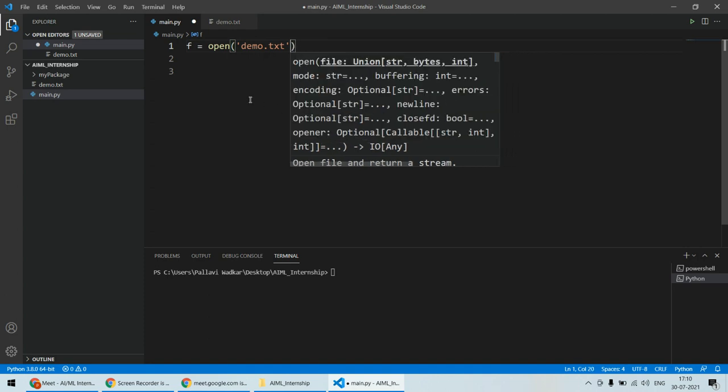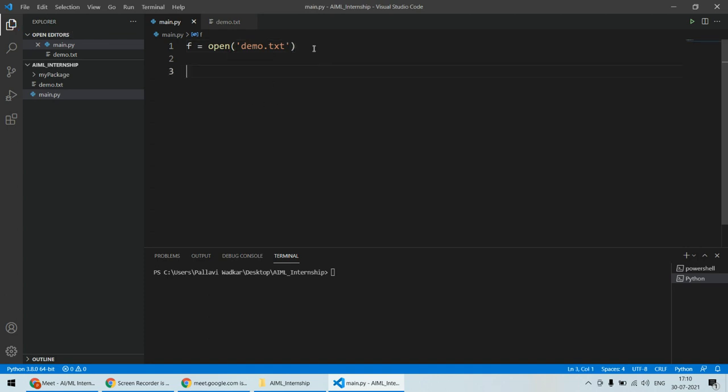And what can the mode be? There are a total of 4 different modes as far as file opening is concerned. Here as a comment I'll put up all those things, or otherwise at the beginning, I'll try to create all those modes.